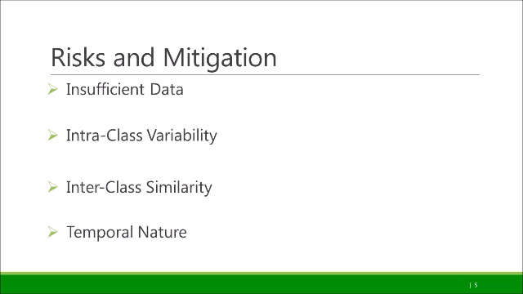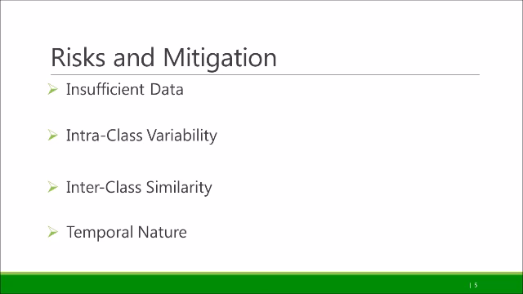So what are the risks? Insufficient data is one of our key risks, as readings were available only for 4 subjects, thus not generalized for a wider set of audience. To mitigate this risk, we only used the user-independent features. Intra-class variability was another risk, as some activities differ based on user and user emotions. Thus, we decided to use only person-independent features.